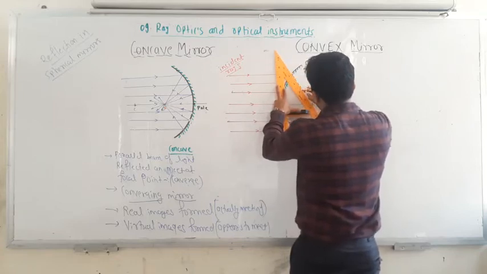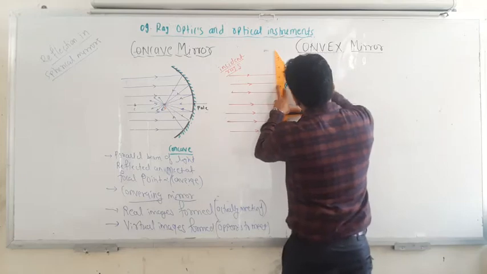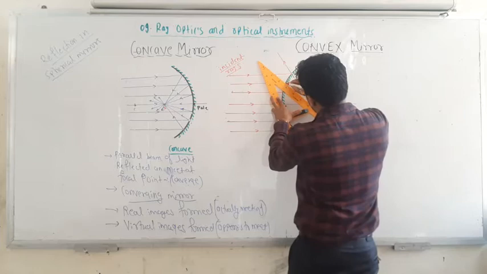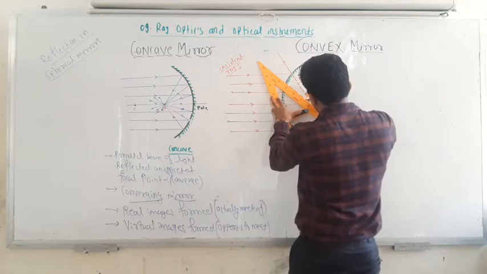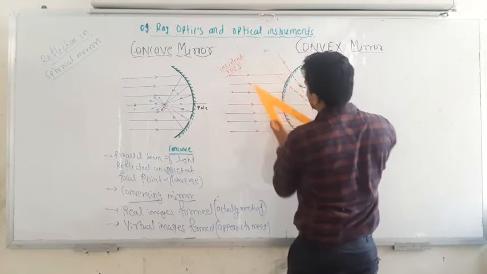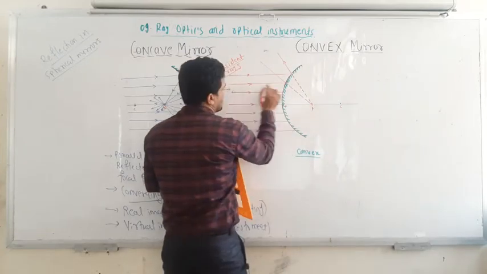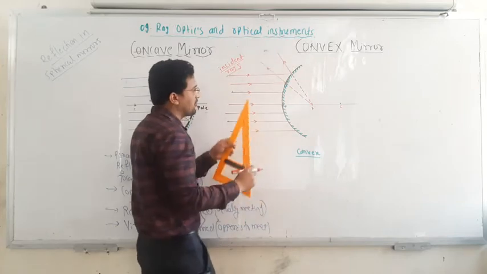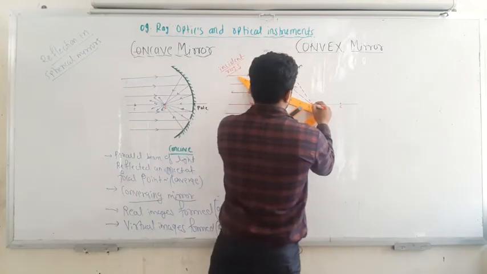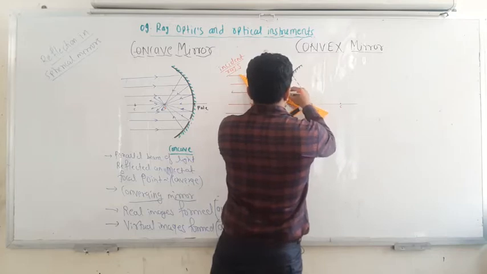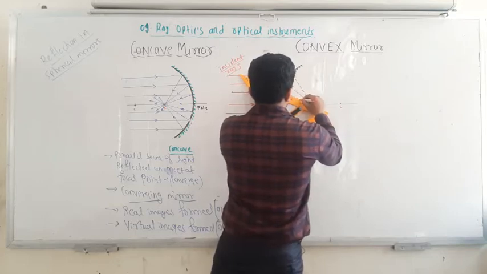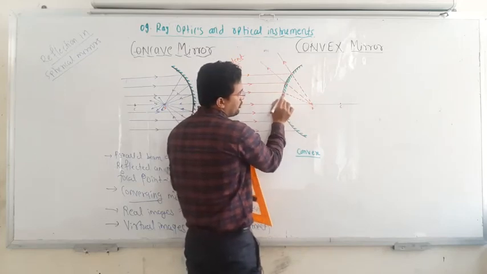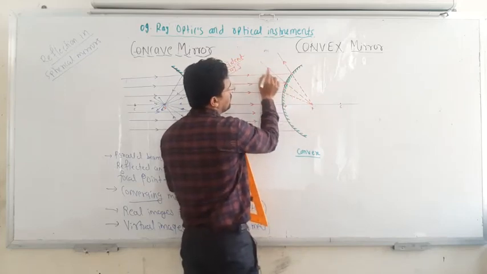So I will draw here. This ray will move this side, okay, and this ray moves in this way, okay. This ray will hit here and it is reflected in this manner. So these rays are diverging, they are moving away, okay, and this ray also you can see here dash means what? The rays are actually not moving this side. You have to just extrapolate this reflected light.